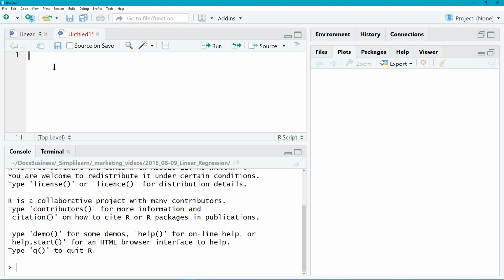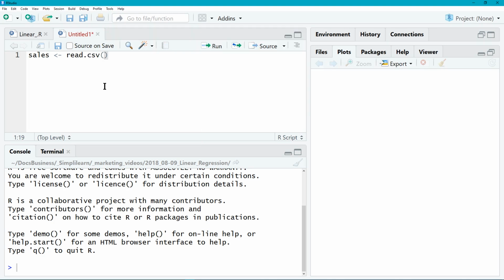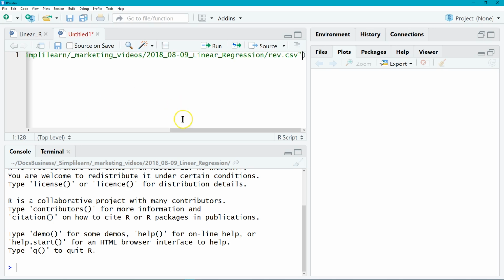The first thing we want to do is generate a variable. We'll call it cells, and we want to load it with our data set. In R, we use the less than minus sign, which is the same as assigned to. It's like an arrow pointing at cells, and whatever comes after it is going to be assigned to cells. We want to read in our CSV file. I went ahead and fixed the CSV file path up a little bit. We'll just paste that in there, and this is my edited version.